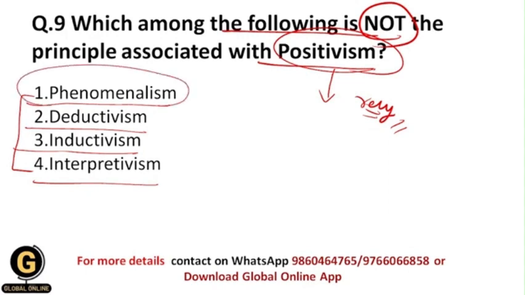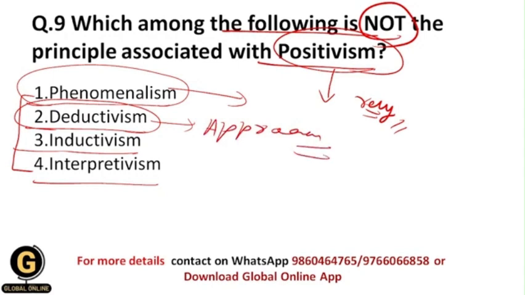So what is phenomenalism? Phenomenalism accepts that physical objects can be known as they appear, as perceived phenomena. Okay, deductivism is one of the approaches towards research, where the theory already exists in the world, and based on the theory we develop a hypothesis, we test the hypothesis, and we get our results.